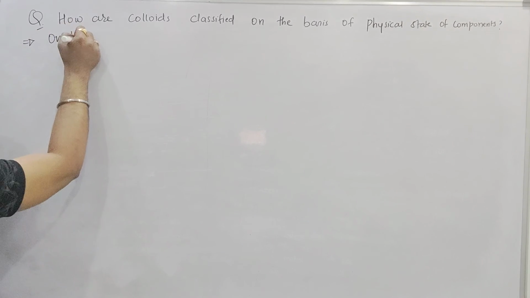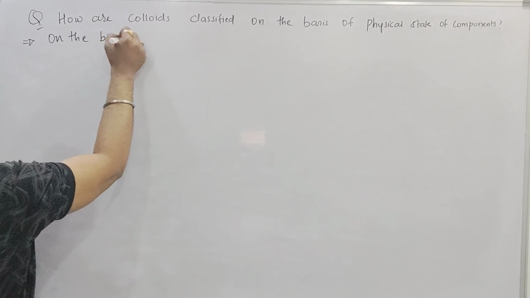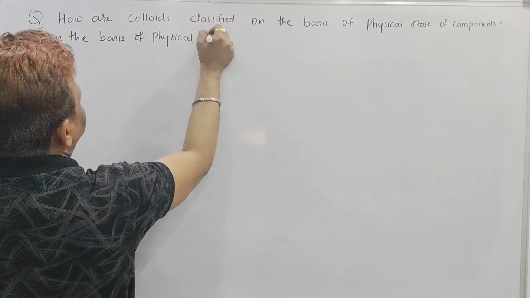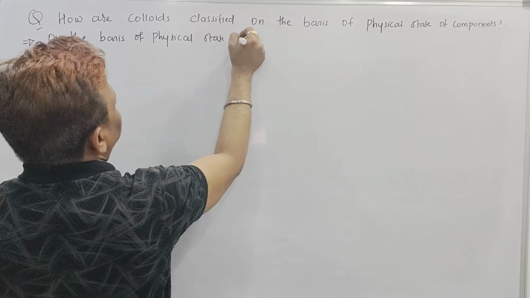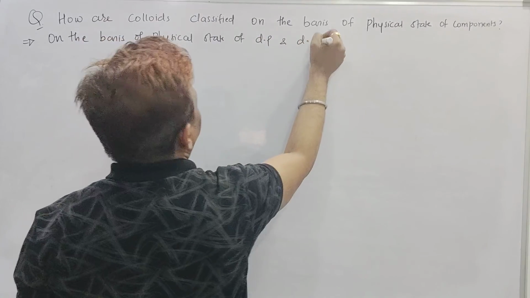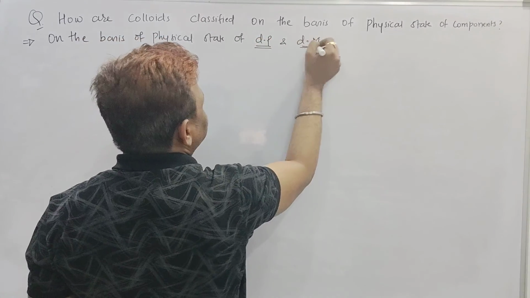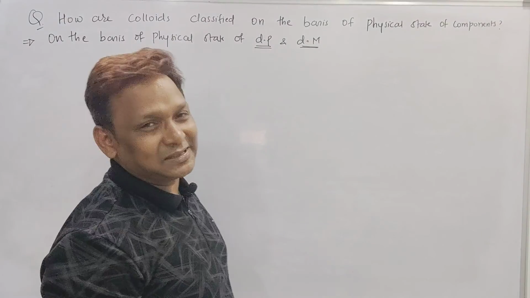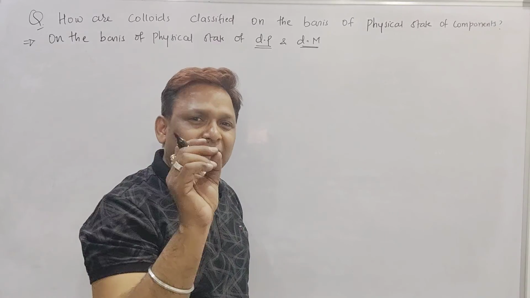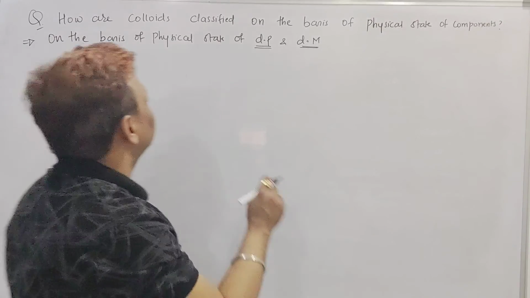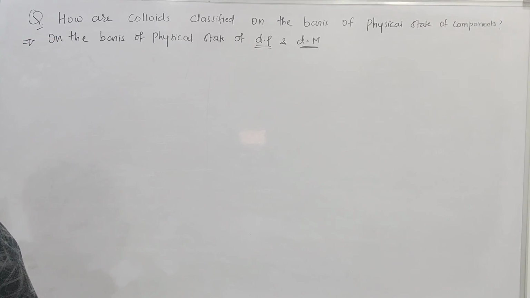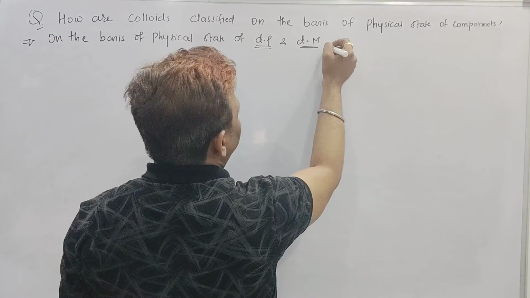So we can say, on the basis of physical state of dispersed phase and dispersion medium. Beta, please, you don't write this DP and DM in the exam hall or in the exam paper, because the examiner won't give the marks for you. You should write completely dispersed phase and dispersion medium. So on the basis of physical state of dispersed phase and dispersion medium, the colloidal sols are of the following types.